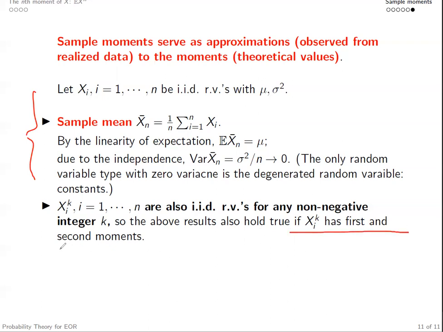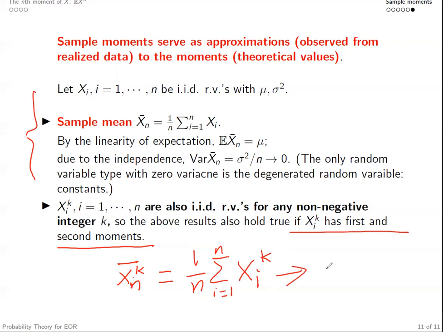Under additional mild conditions, if Xi to the power k has first and second moments, following exactly the same logic, the sample mean of Xi to the power k, which is the kth sample moment of Xi, will also go to the expectation, the first moment of Xi to the power k, which is the kth moment of Xi.